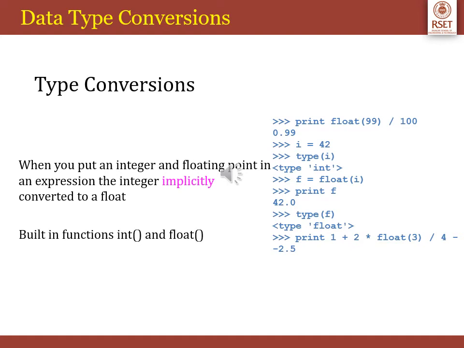There are different data types as you have seen in Python. Hence, type conversions are also possible in Python. That is, when you put an integer and a floating point in an expression, the integer gets implicitly converted into the floating point. There are built-in functions available for this, like int and float. There's an example given in this slide. The example is self-explanatory. Please have a look at the example and see the sample outputs for the same.